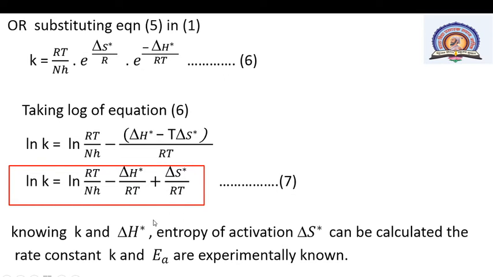Knowing the value of k and delta H star, the entropy of activation delta S star can be calculated. Rate constant k and Ea, the energy of activation, are experimentally known. Now these are the equations.